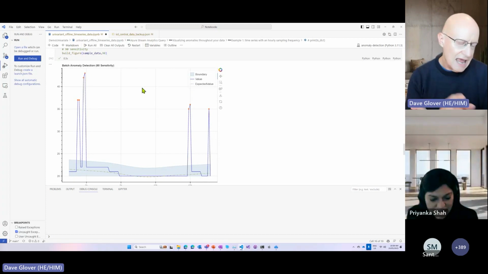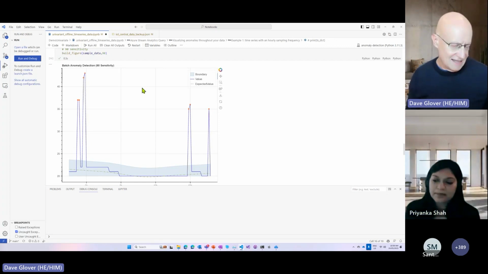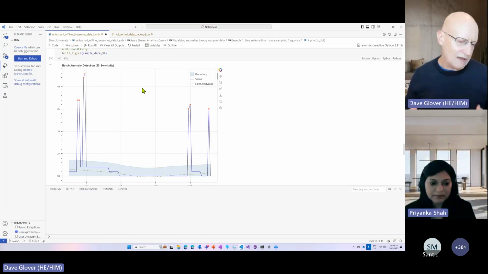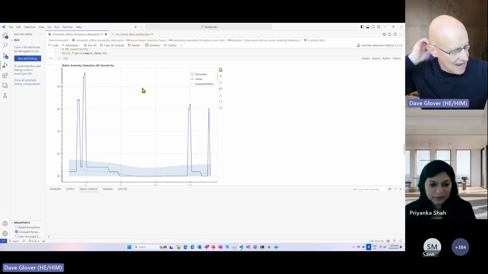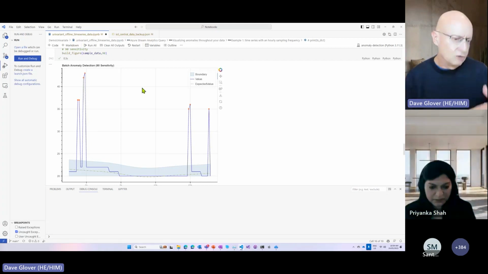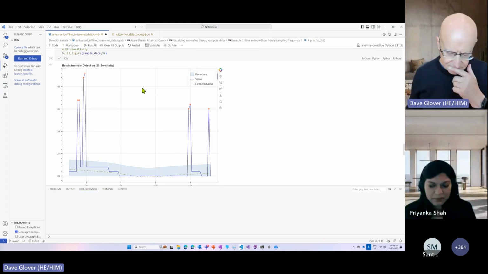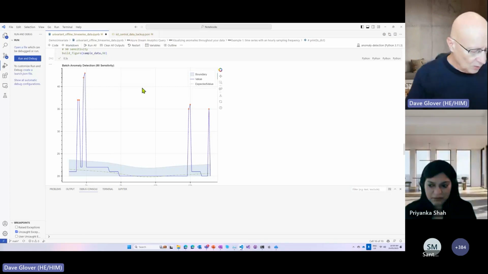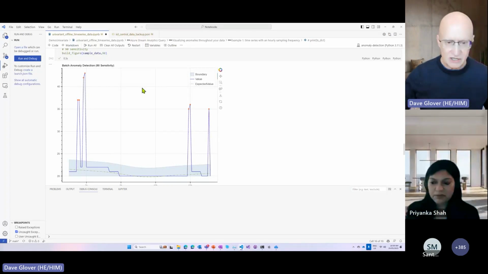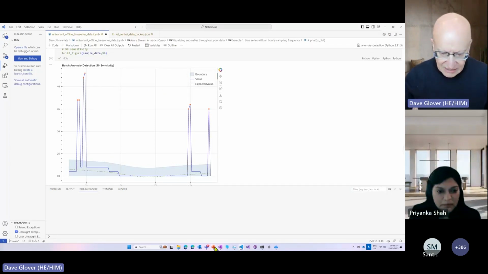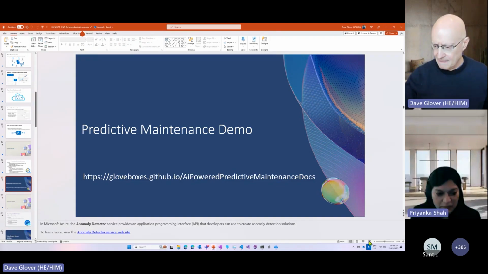So these are anomalies, and you can see this visually. Normally in a business system, you would integrate this data into a back-end process somehow. Maybe they would have a system there to notify the maintenance department to say, hey, you need to go and look at the air conditioning system. But certainly for visualization, this is a great way in which you can see what's going on. Okay, so that's anomaly detector.